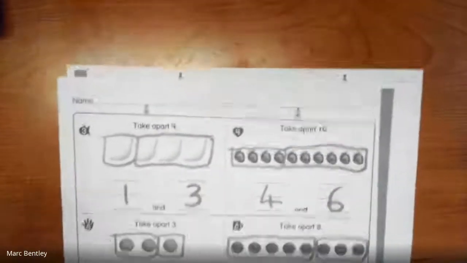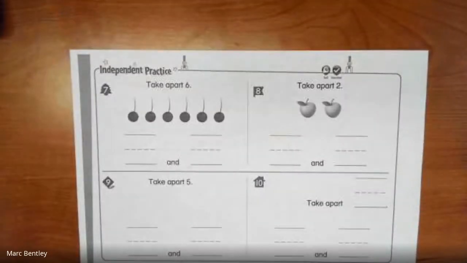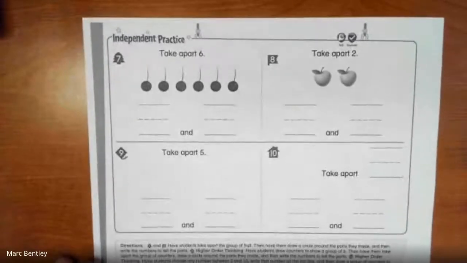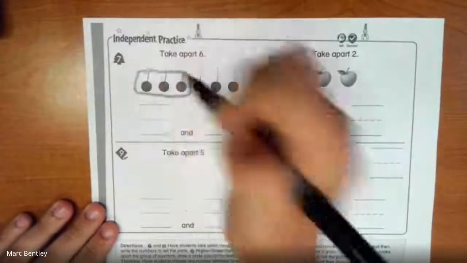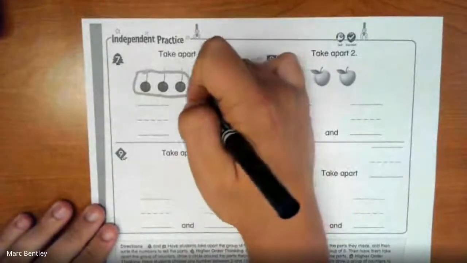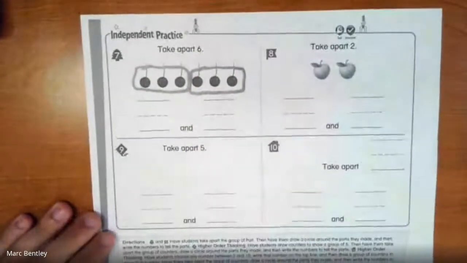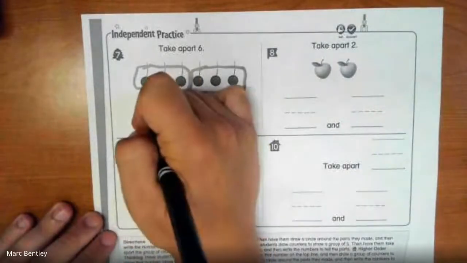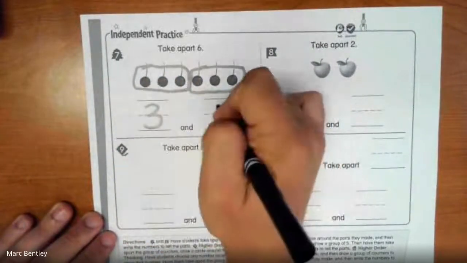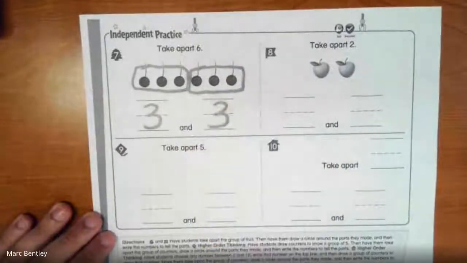Okay, turning the page. This one up here looks like we got some cherries. And we have to take apart 6. So I'm going to make it 3 and 3. Group of 3 here, group of 3 there. And take that apart, 3 and 3.